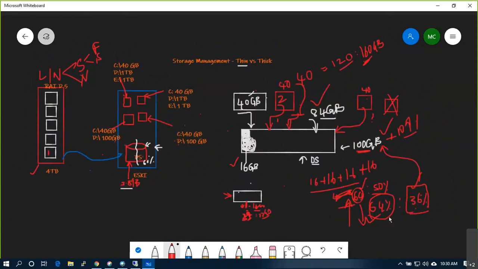When it reaches 65%, you have your monitoring tools in the company. Which monitoring tools? BMC Patrol, BMC Smart IT, right?